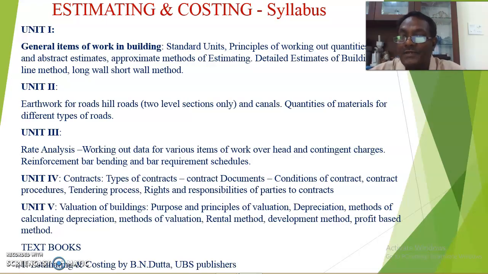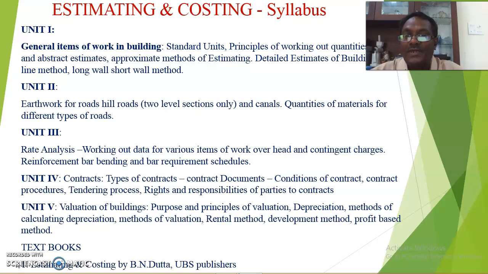The first unit: general items of work in the building, standard units, principles of working out quantities, preparation of detailed estimates as well as abstract estimates, approximate estimates of estimating, and detailed estimates of building as per the center line method as well as the long wall, short wall method. In this unit, you have to study the fundamental units you have to calculate while preparing the detailed estimate, and how to calculate the total quantities of the works involved in the construction activity.